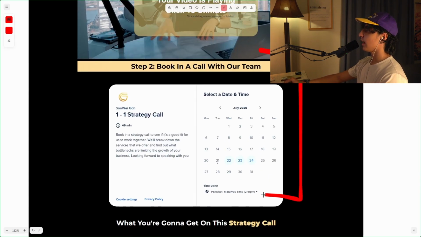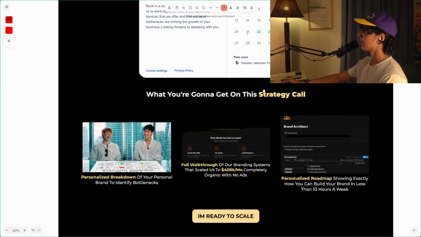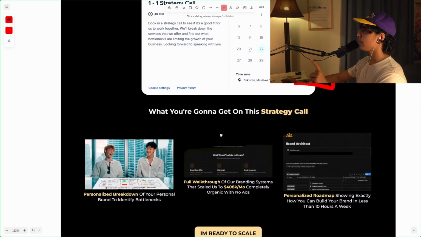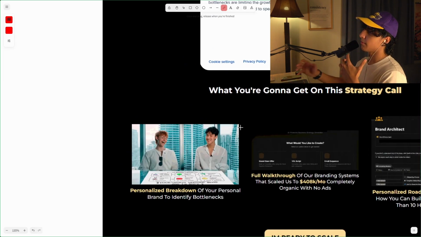And this is going to be a Calendly link, a Calendly booking page. And I'm going to break this down in terms of the questions he's going to ask in a moment as well. But for the rest of the landing page, it's essentially going to be that the confused prospect does not buy. So you want to make the prospect less confused. Essentially, how you're going to do that is you're going to give them the understanding that they're going to get genuine value on the strategy call.